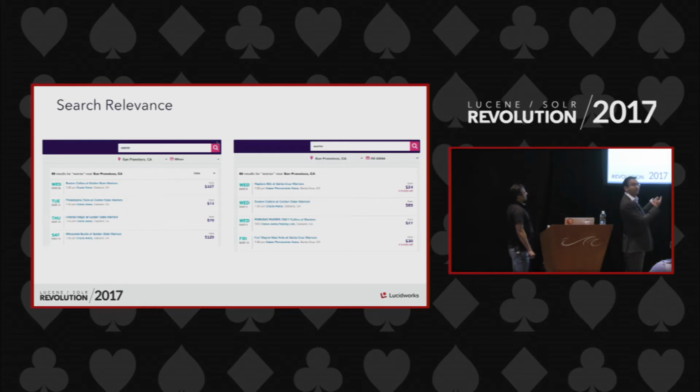Actually, sorry, it's the other way around. On the right-hand side, you actually see the results from our old search algorithm, and on the left-hand side, you see the results from our new search algorithm. Now, what is the difference?